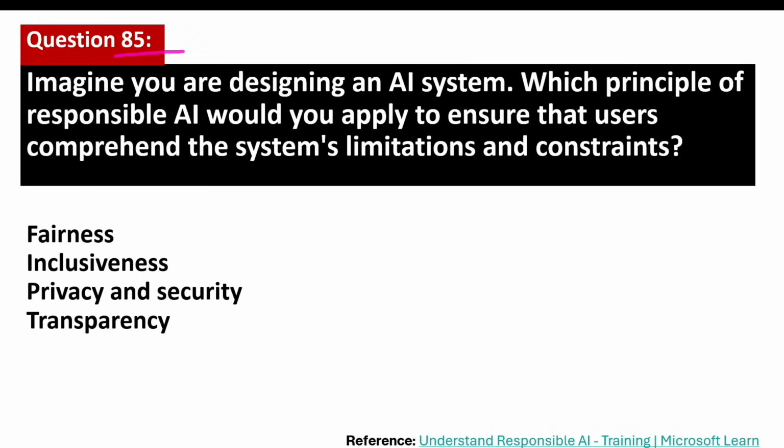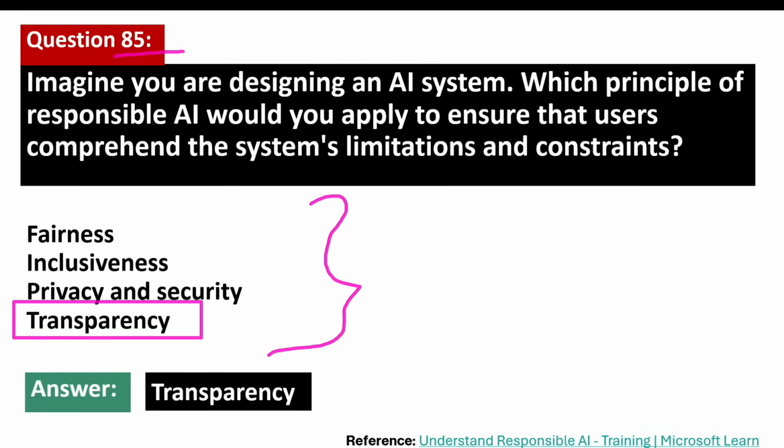Question 85. Imagine you are designing an AI system. Which principle of responsible AI would you apply to ensure that users comprehend the system's limitations and constraints? Another responsible AI question. Let's see if you can pick up. You've been getting better, I'm sure. The correct answer is transparency. The transparency principle states that AI systems must be designed in such a way that users are made fully aware of the purpose of the systems, how they work, and which limitations can be expected during use.